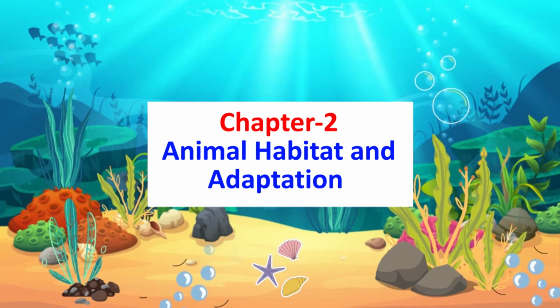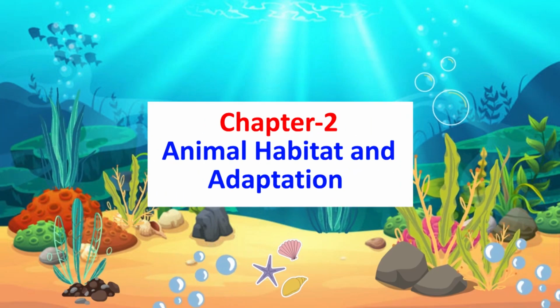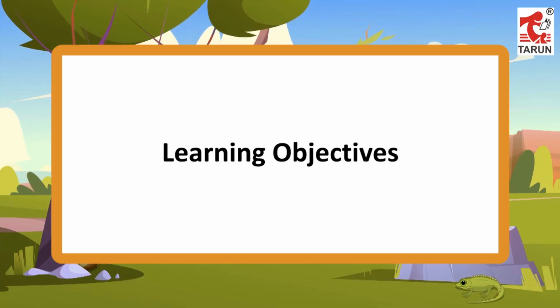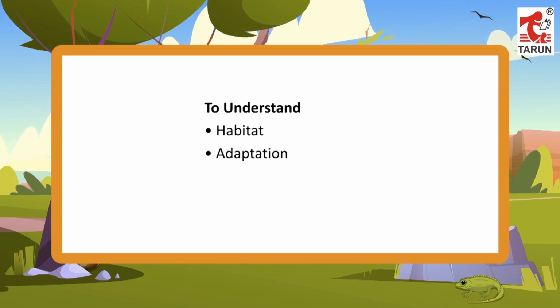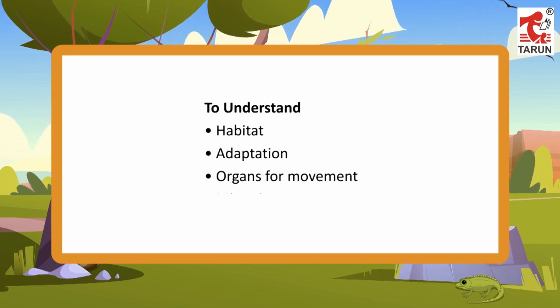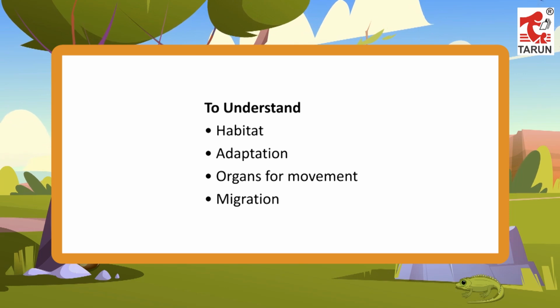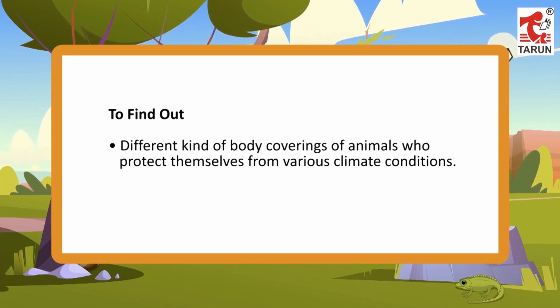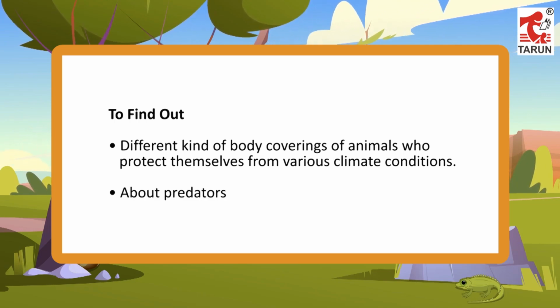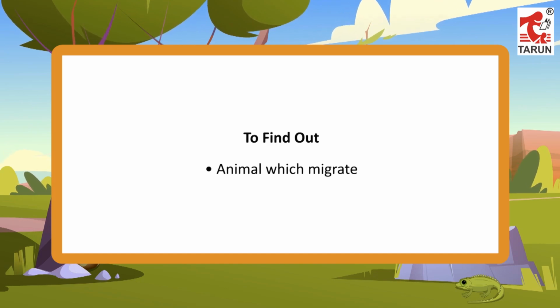Chapter 2. Animal Habitat and Adaptation. Learning Objectives. To understand habitat, adaptation, organs for movement, and migration. To find out different kinds of body coverings of animals who protect themselves from various climate conditions, about predators, and animals which migrate.